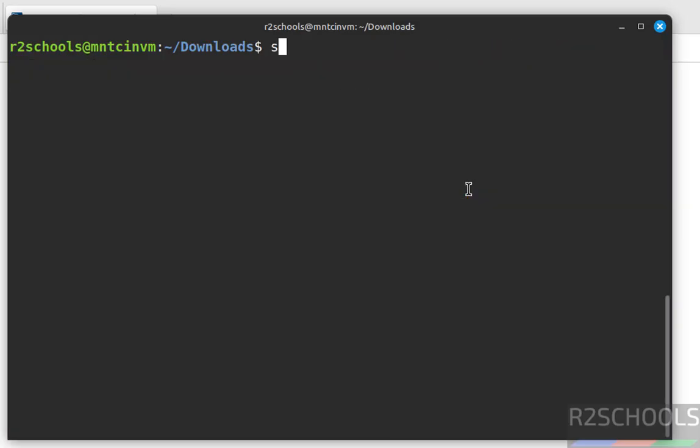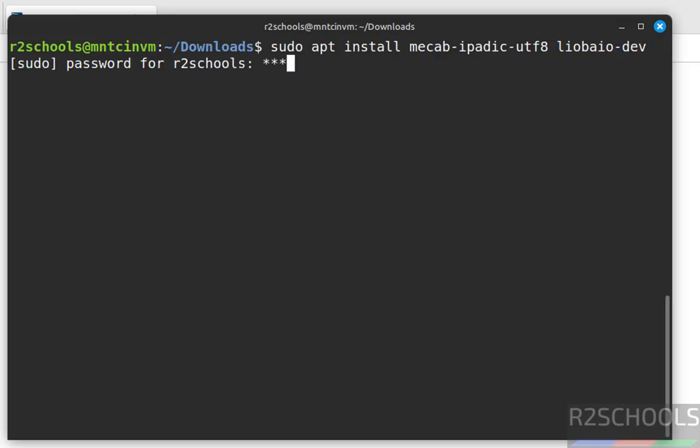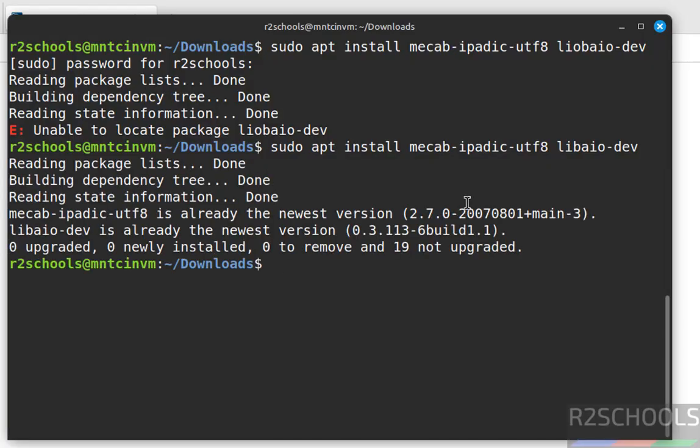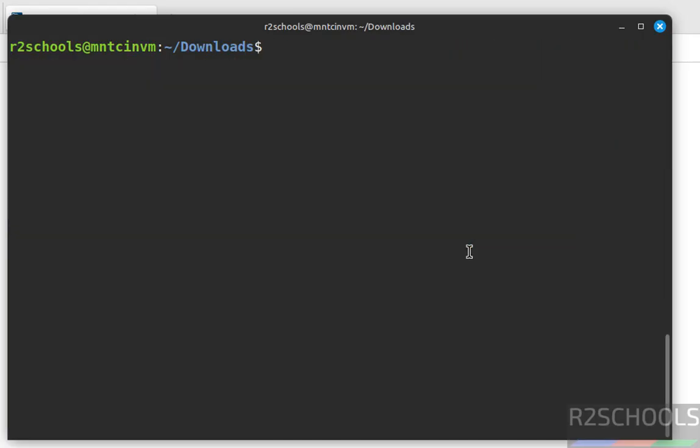Control L, but before installing them, we install the following dependencies: sudo apt install libmecab2 mecab-ipadic-utf8 libaio-dev. I will keep this command in the video description. Hit enter. Provide the password of sudo user. Hit enter. See, both are already the newest versions. Okay, control L. Now install MySQL Server 8.4.6.